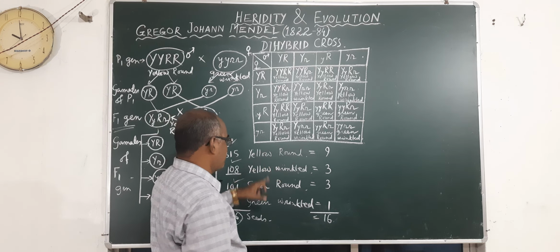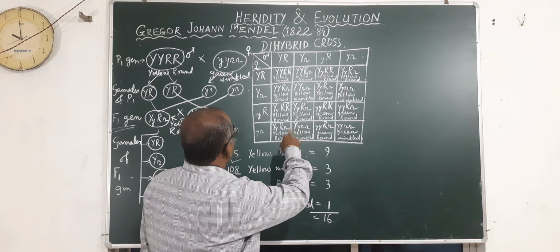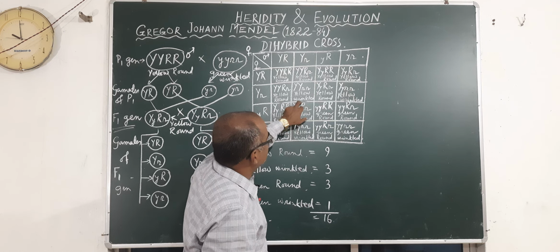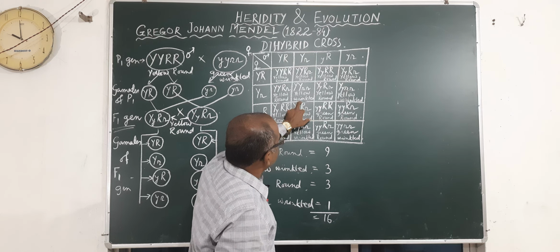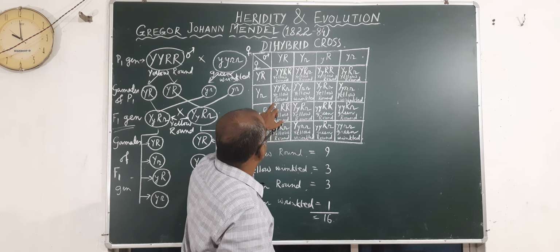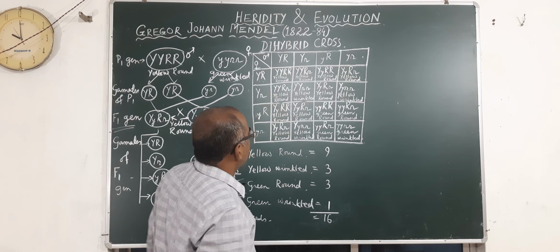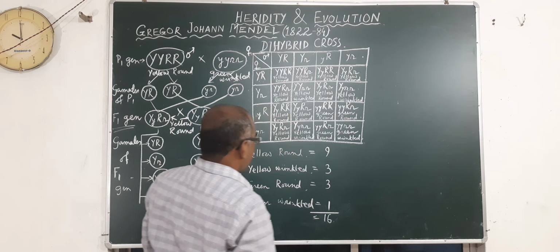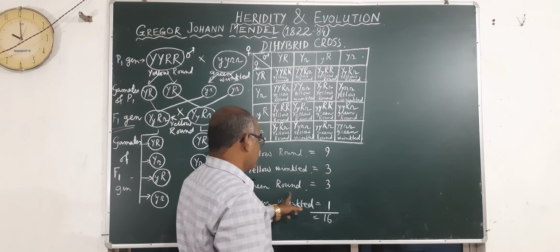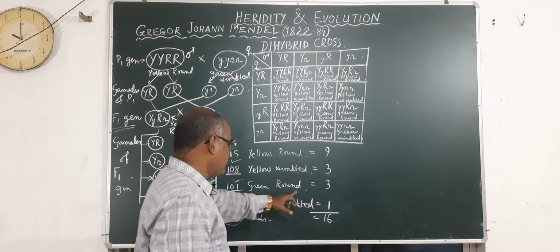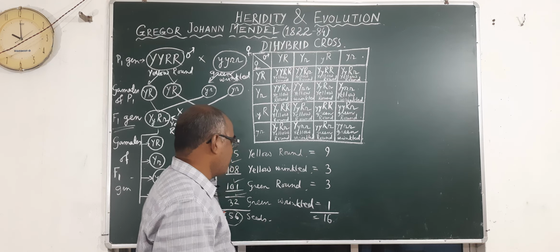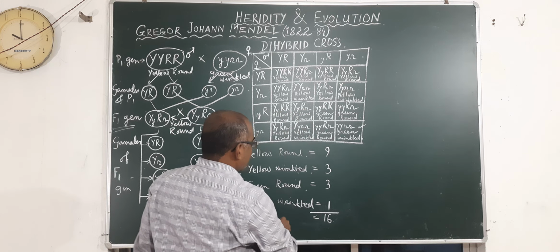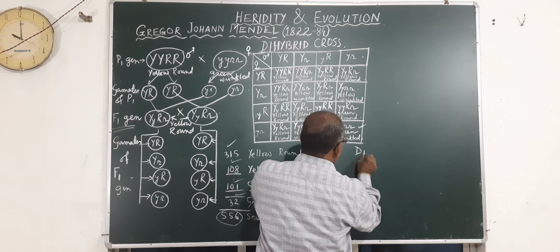Here also we have to find, that means the second, that is the dihybrid cross, that is yellow round, 9 numbers are there: 1, 2, 3, 4, 5, 6, 7, 8 and 9. So here we will get yellow round, this is yellow wrinkled. So ultimately here we are getting yellow round 9, yellow wrinkled 3, green round 3, sorry, and green wrinkled is only 1. So ultimately out of 16 we are getting the ratio, therefore it is called the dihybrid ratio.